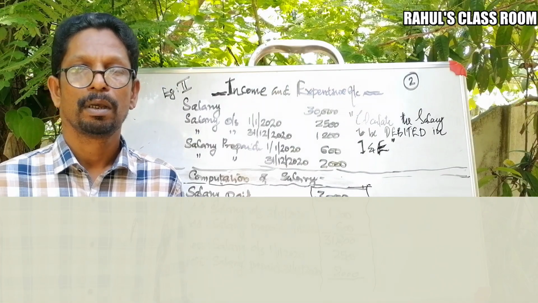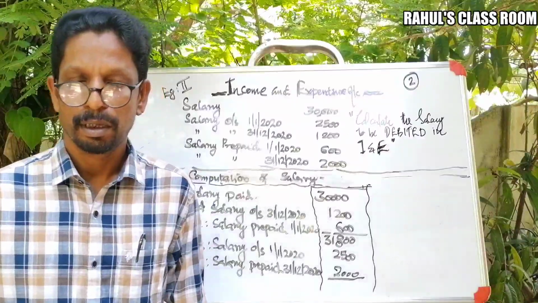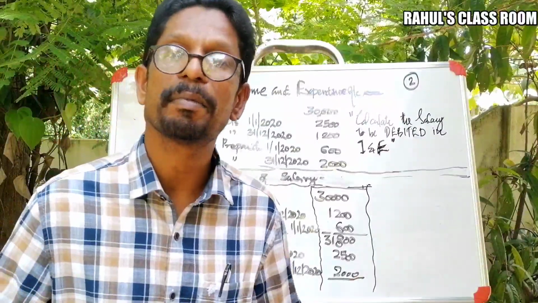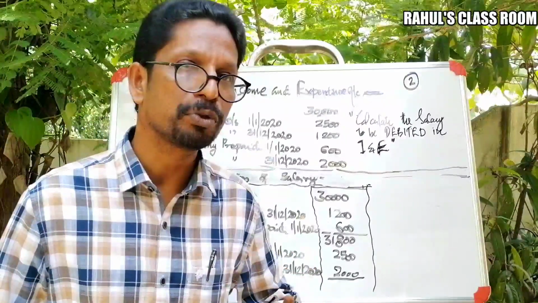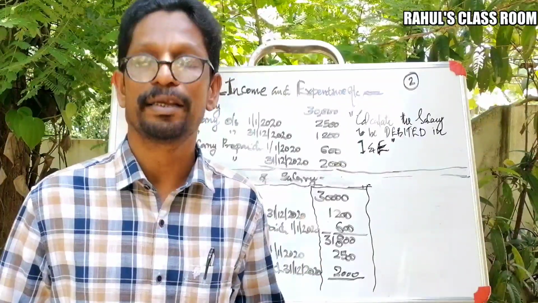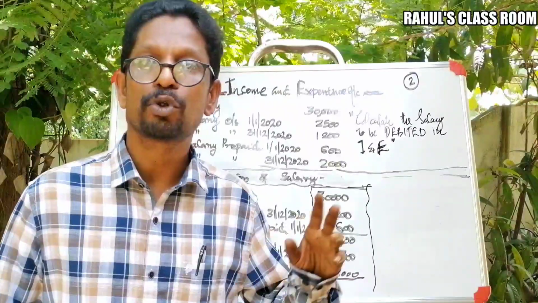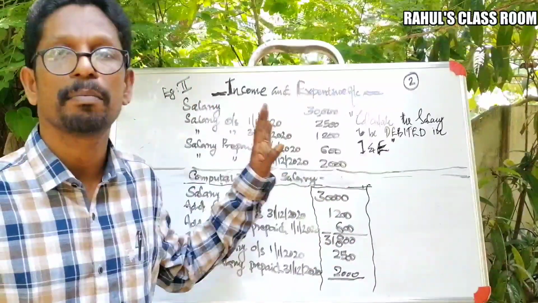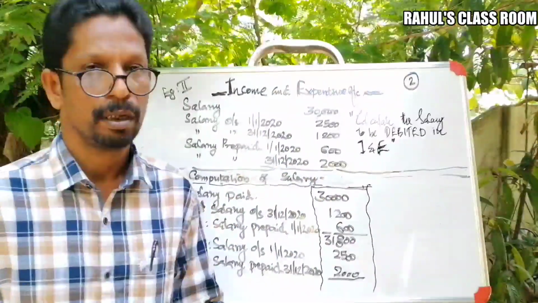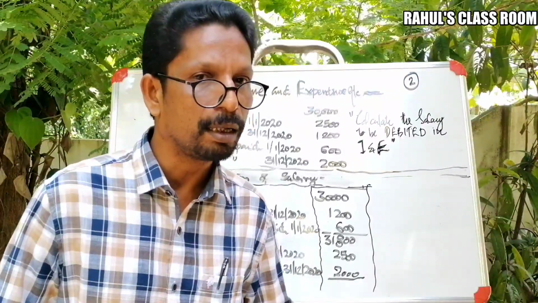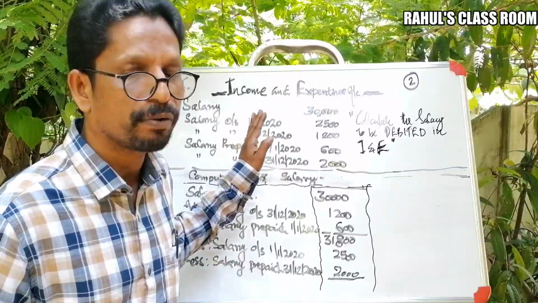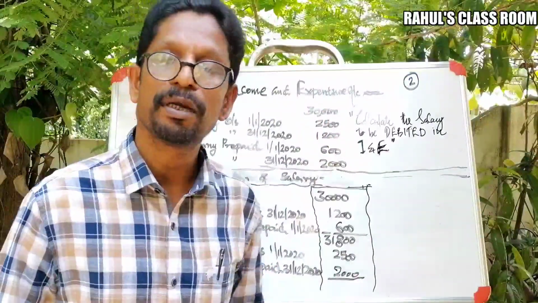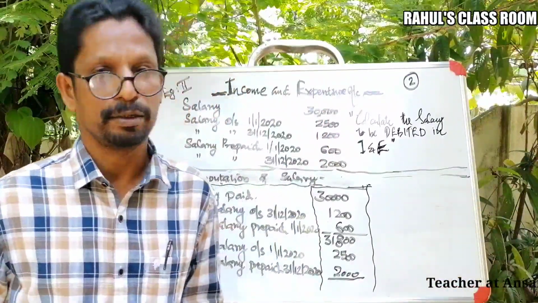Okay, yes. Before preparing the real income and expenditure account, it is very important to check certain items which are to be recorded in income and expenditure accounts. We explained one example, that means the subscription. Now we are explaining the amount of salary to be debited in income and expenditure accounts.